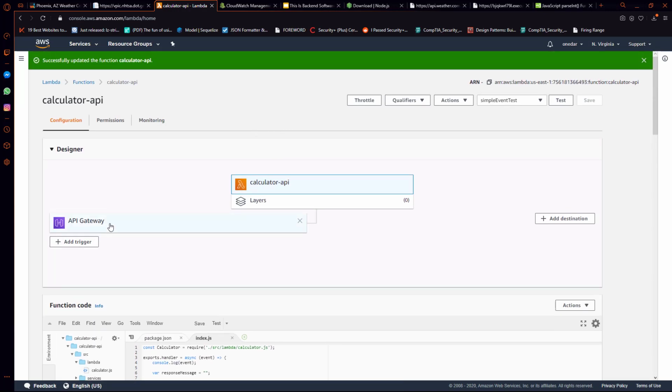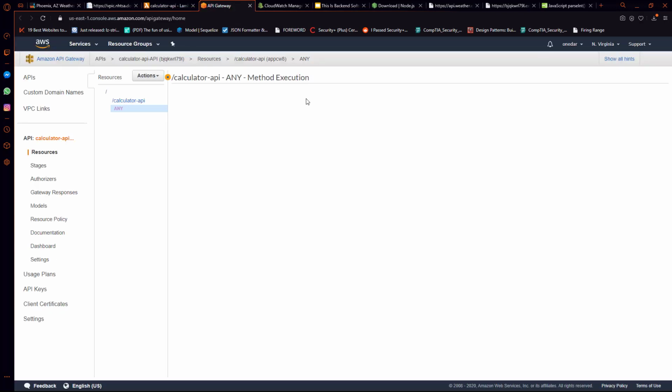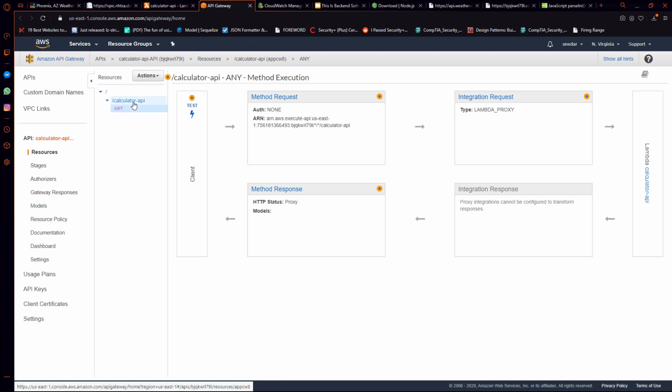Inside the Lambda dashboard, I'll click on API gateway up here, and then I'll go to the calculator API dashboard. You can see that we do have support for the /calculator API path, but we don't actually have support for custom paths or unknown paths, or what API Gateway will call proxies.